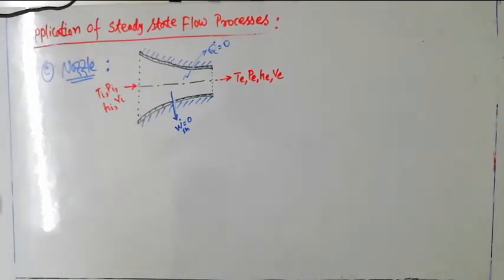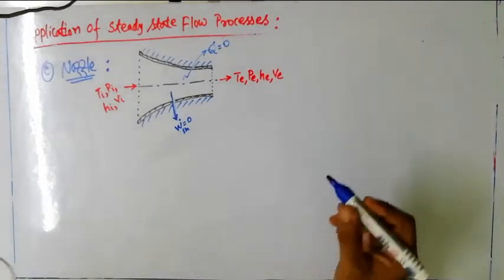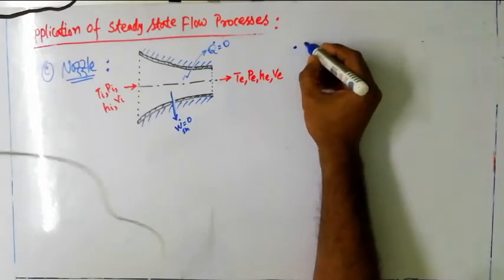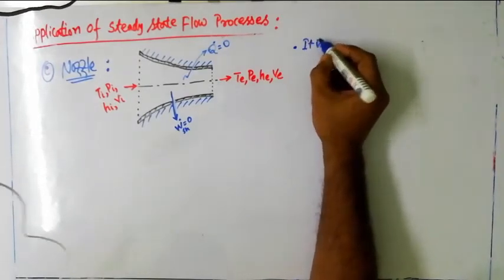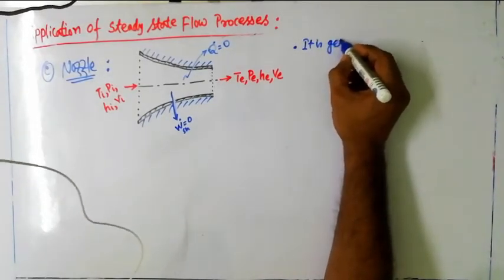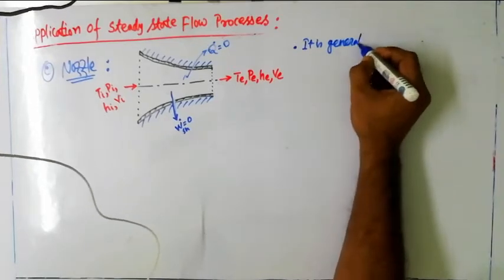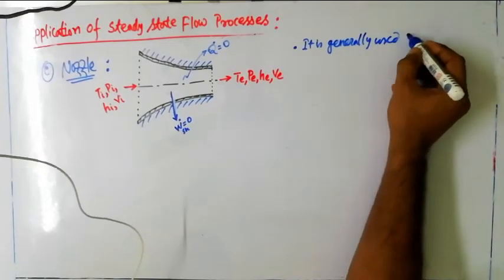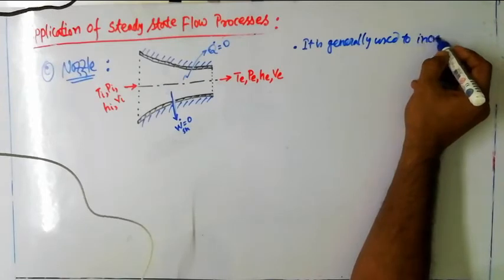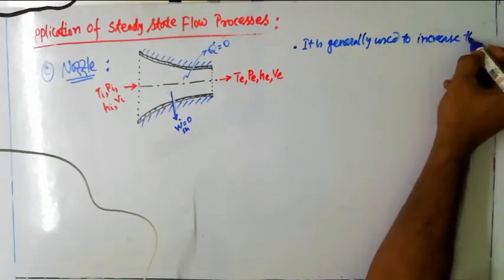Okay, so here if we apply the first law for the open system, which we have already used several times, we can write a few things. A nozzle is generally used to increase the velocity.